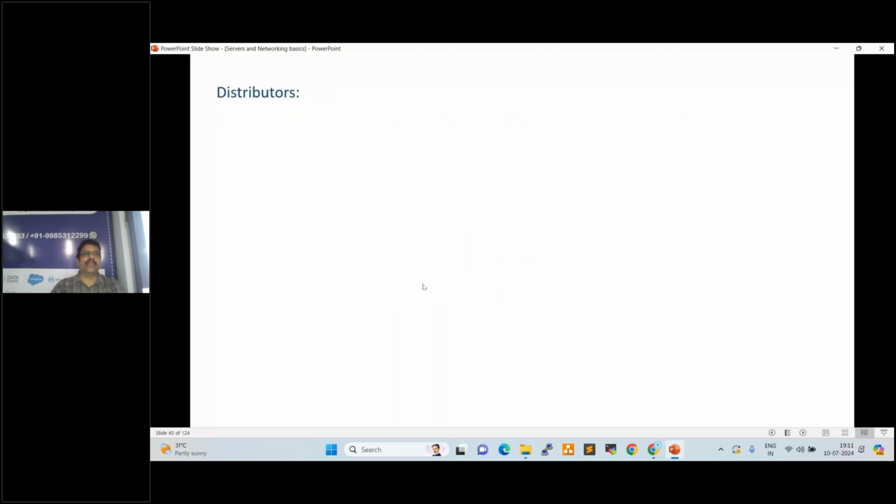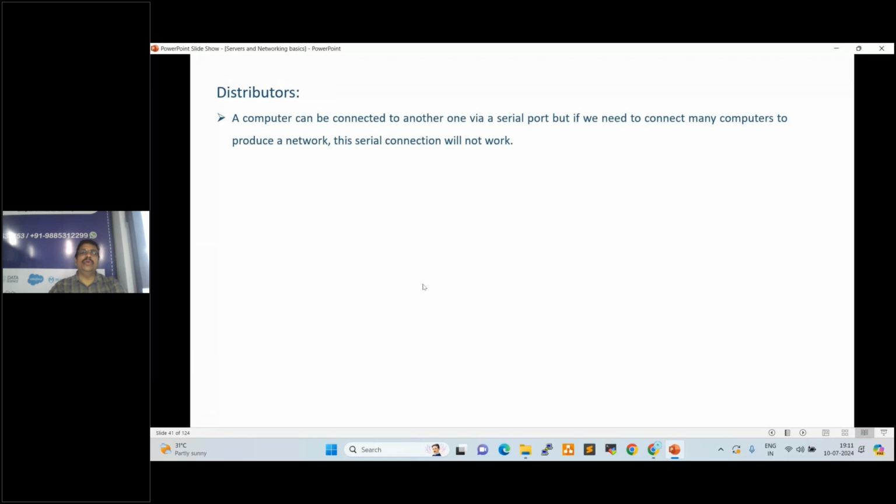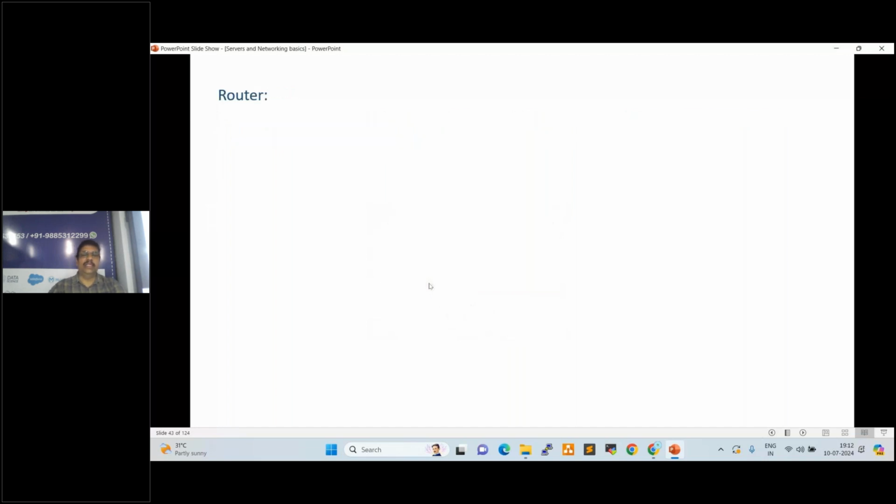Distributors. A computer can be connected to another via a serial port, but if you need to connect many computers to produce a network, this serial connection will not work. See here, this is the loopback adapter, which is a distributor, right? Next one is router.